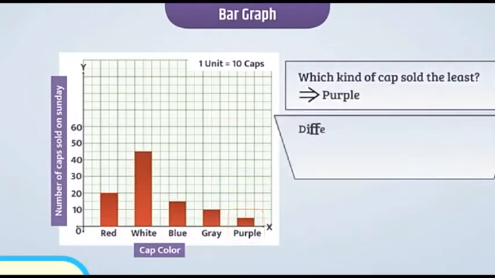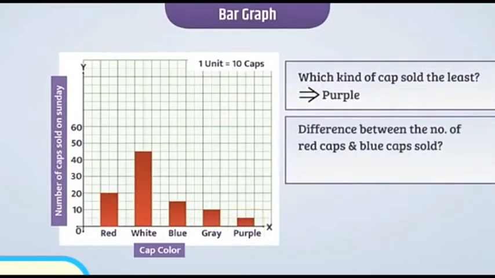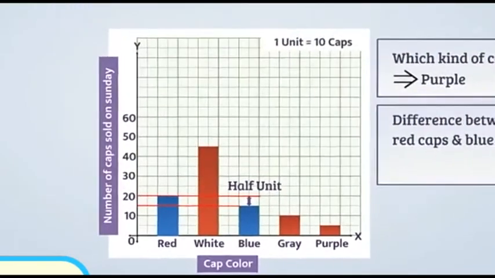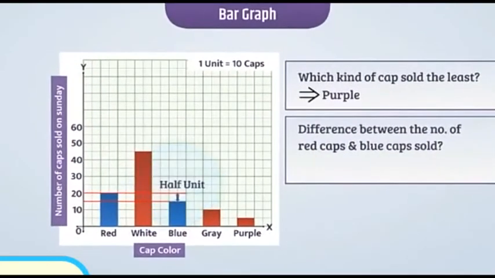Can you tell me what is the difference between the number of red caps and blue caps sold from the shop? We can see that the number of red caps sold was 20 and the number of blue caps sold was 15. So the difference is 5 caps.